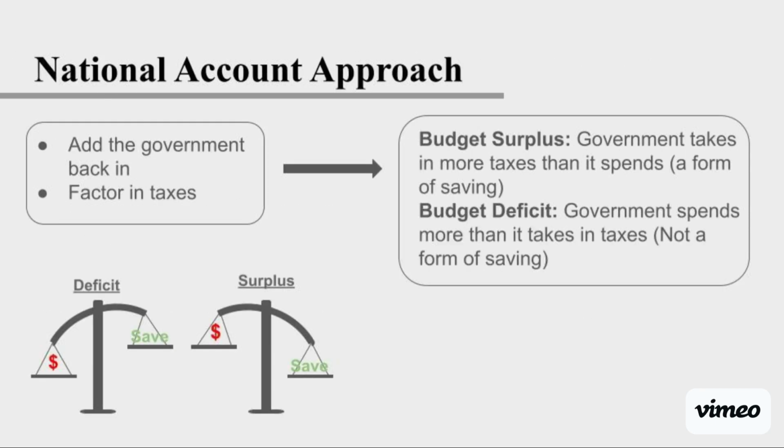Furthermore, with the national accounts approach, think about what happens if we put the government back in and factor in taxes. That would bring in budget surplus, which is when the government takes in more taxes than it spends, which is a form of saving. A budget deficit is when the government spends more than it takes in taxes, which is quite the opposite of savings. They're just spending more than they have.